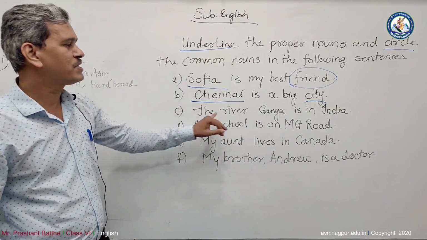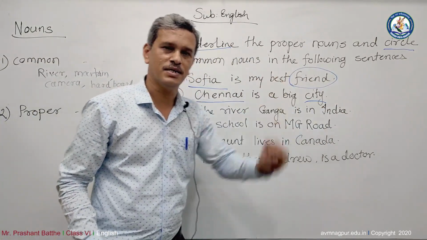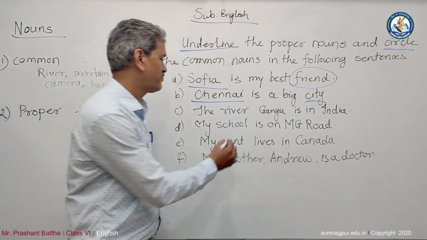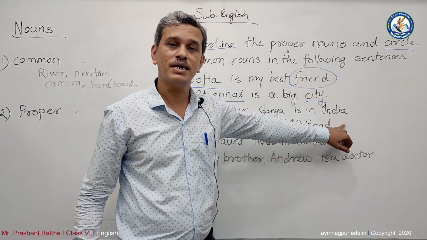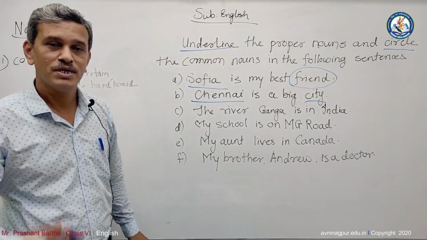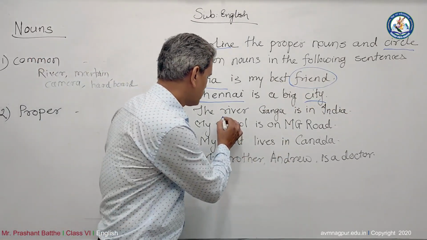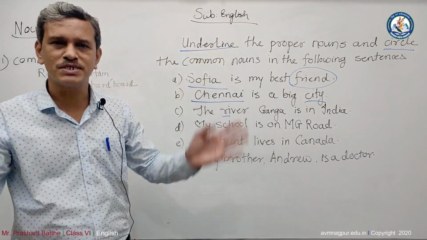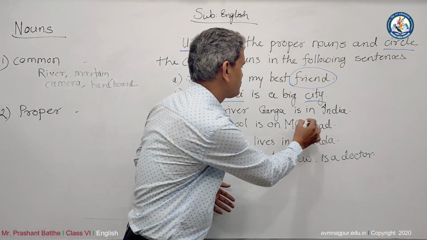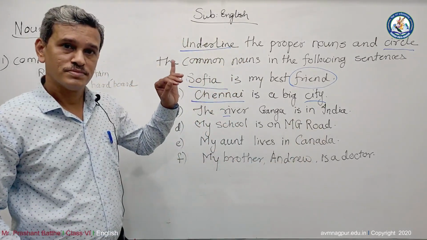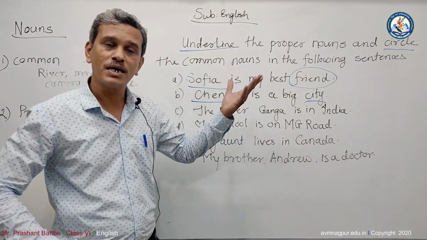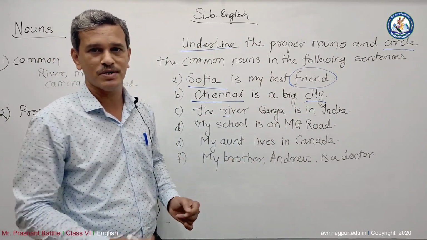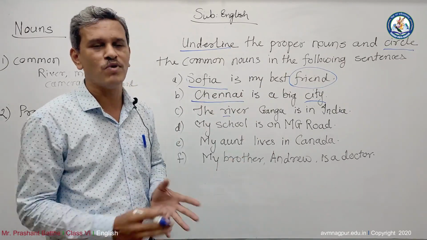Next, the river Ganga is in India. Now in this sentence, my dear friends, river is a noun, Ganga is a noun, and India is a noun. If you watch carefully, there are many rivers in India, but Ganga is the only one river of that name in India and in the whole world.